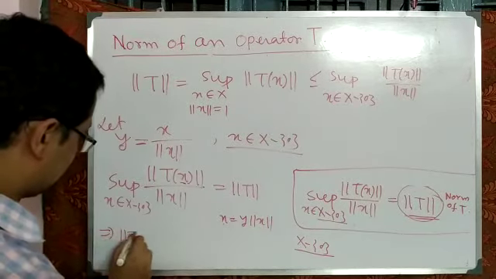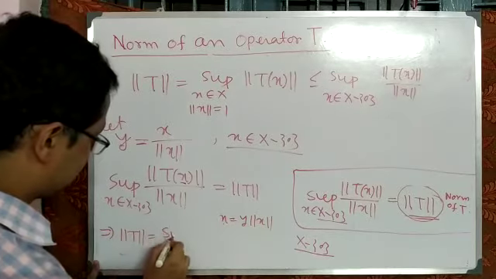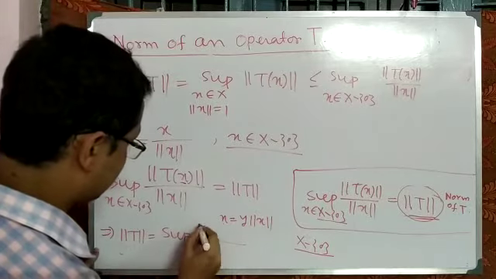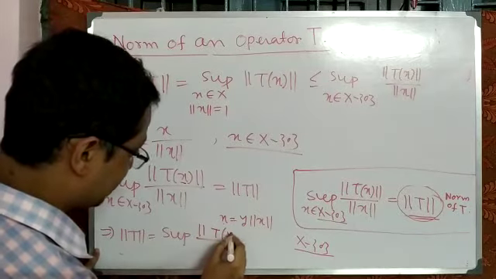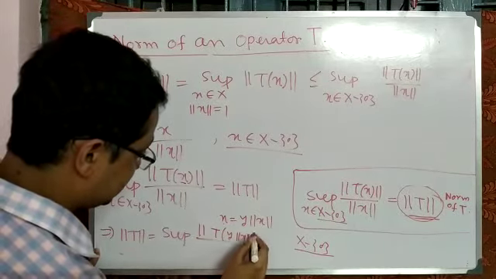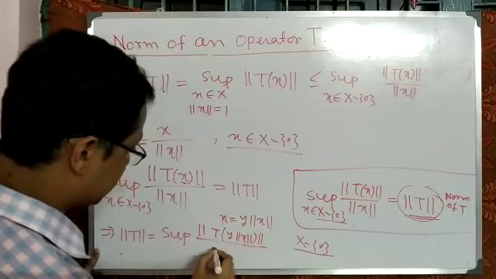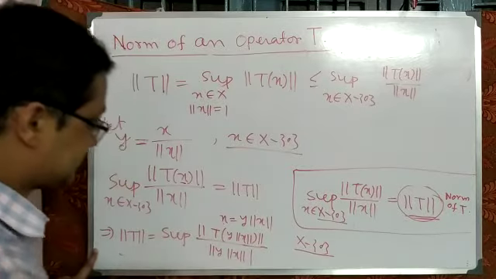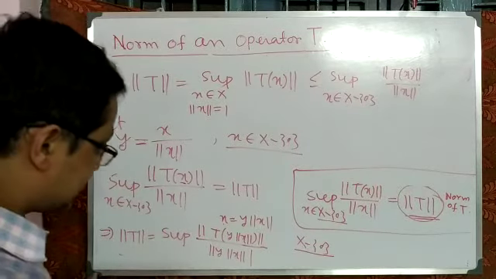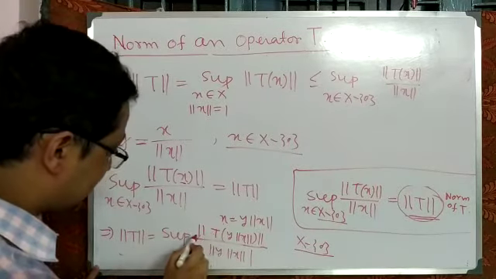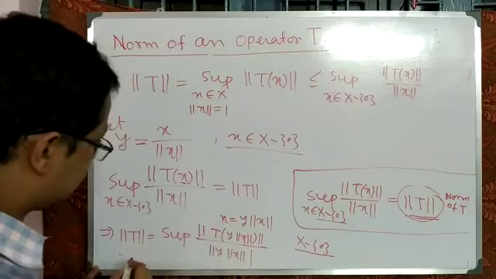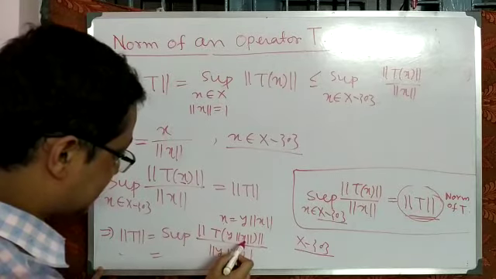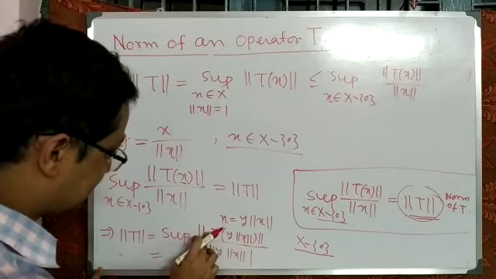So that implies the norm of T is equal to the supremum of the norm of T of y into norm of x, and the denominator is the norm of y into norm of x. Since T is a linear operator, the norm of x is a constant, so it comes outside the operator.